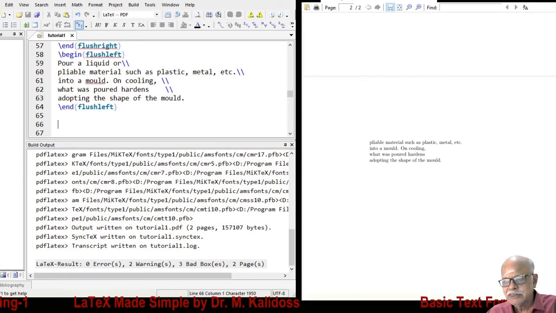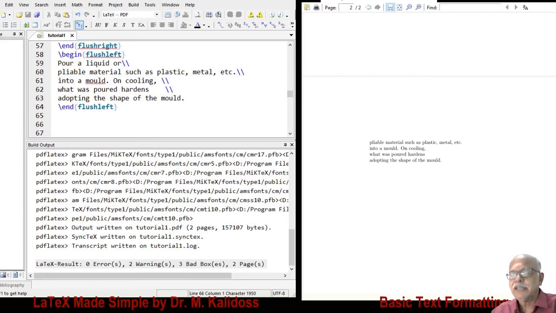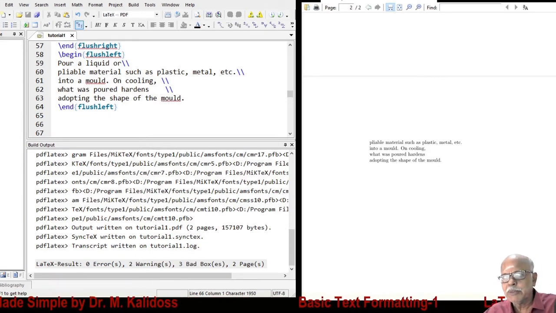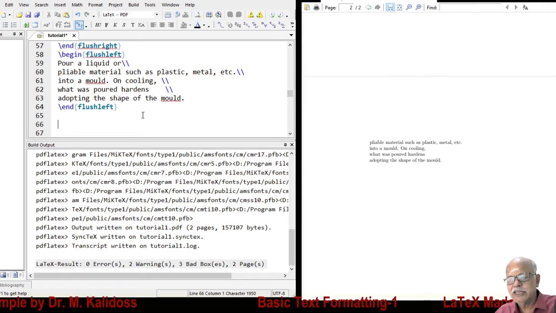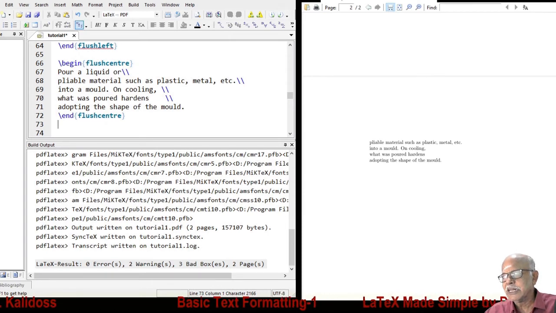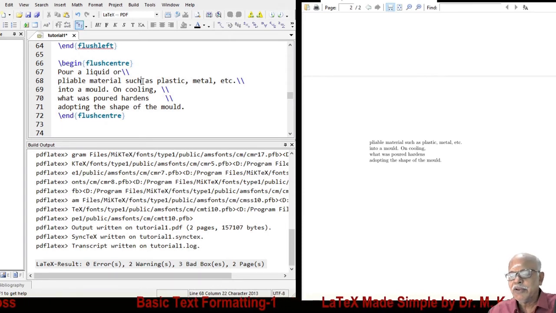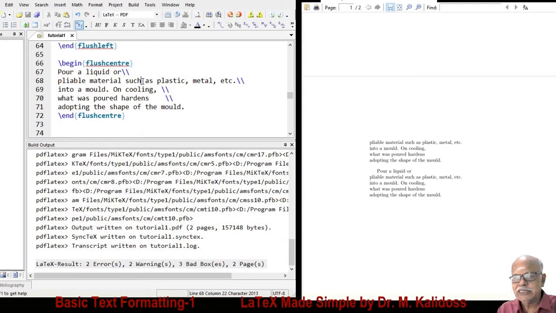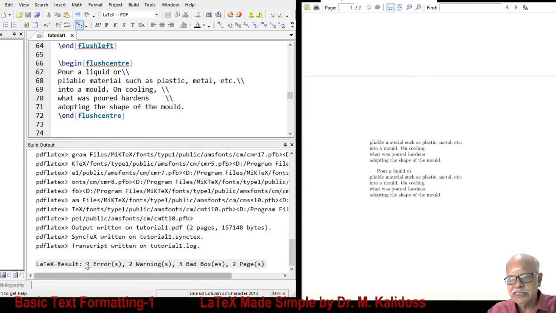And then next our intention will be to try to put the matter at the center. We will use flush center. When we do this, what we find is there is an error as seen here in the output.